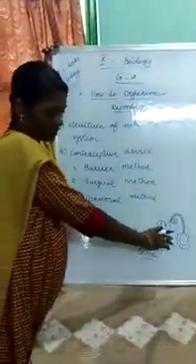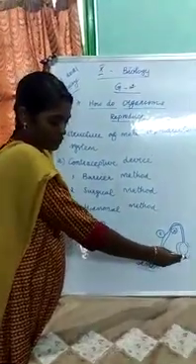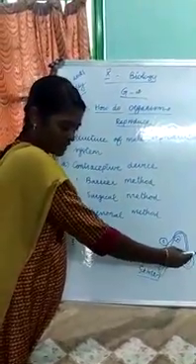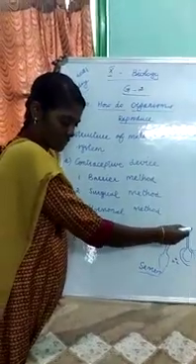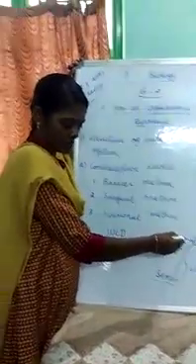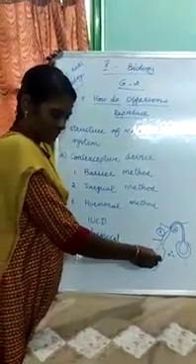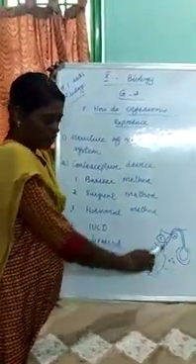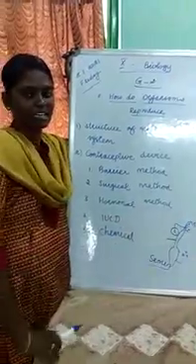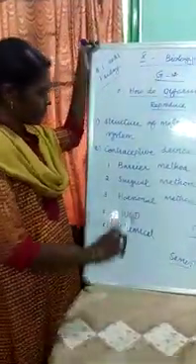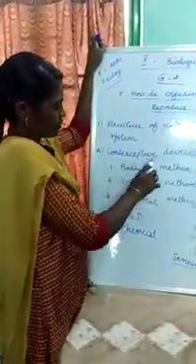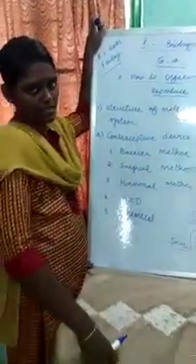That's all about the male reproductive system. You have to write about the scrotum, the testis, the vas deferens, the prostate gland and seminal vesicle, what is the function of urethra, and what is the function of penis. You have to label all these in the diagram and explain. Then we come to the second question, contraceptive devices.